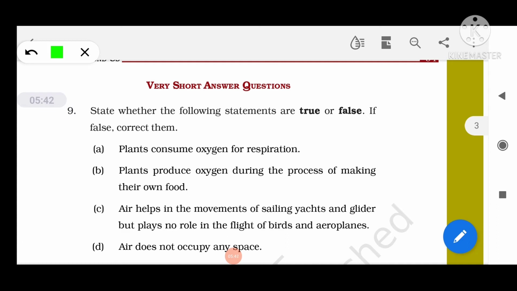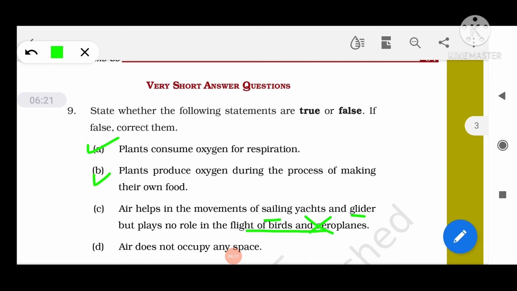State whether the following statements are true or false. And if it is false, we have to correct it also. Plants consume oxygen for respiration, absolutely correct. And plants produce oxygen during the process of making their own food, this is correct. And air helps in movement of sailing yachts, correct, and gliders, but plays no role in flight of birds and aeroplanes, this statement is wrong. So you should write here, air also plays a role in the flight of birds and aeroplanes.